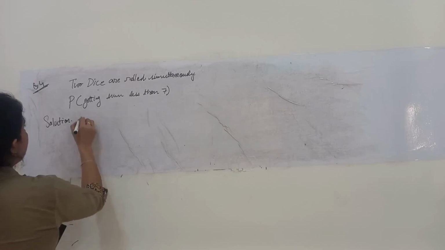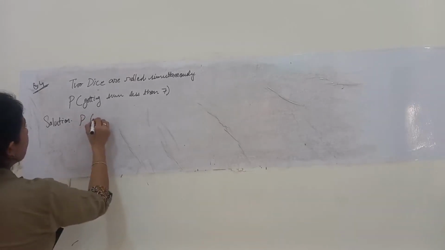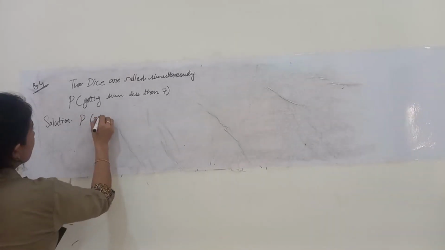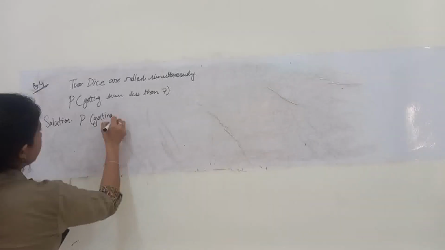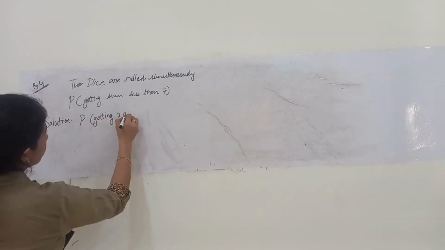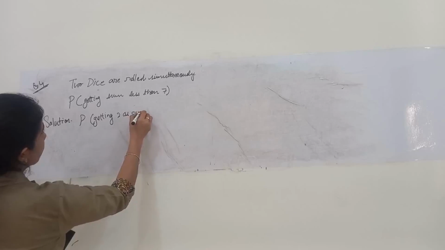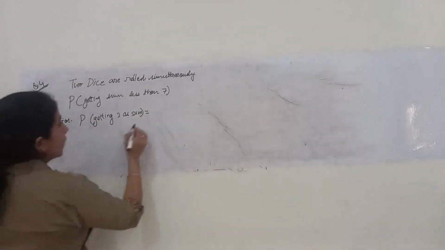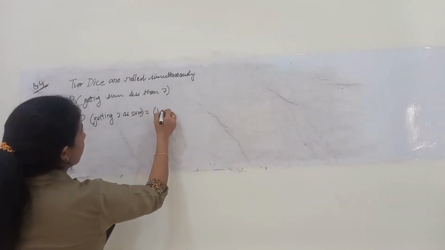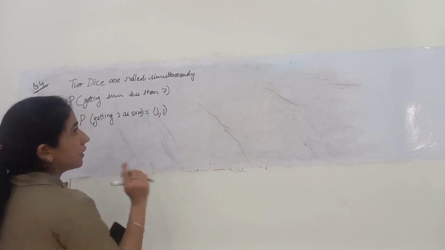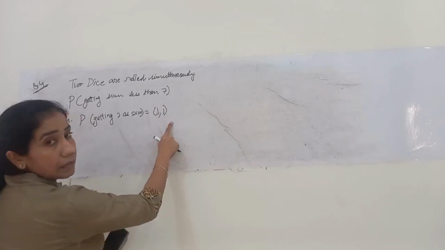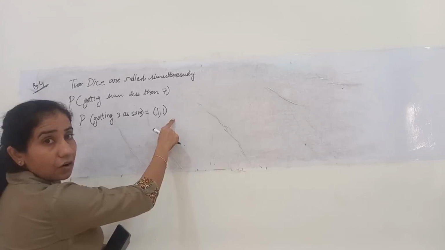Okay, now probability of getting 2 as a sum will be... what are the favorable situations? There is only one case, that is 1 and 1 on both the dice.